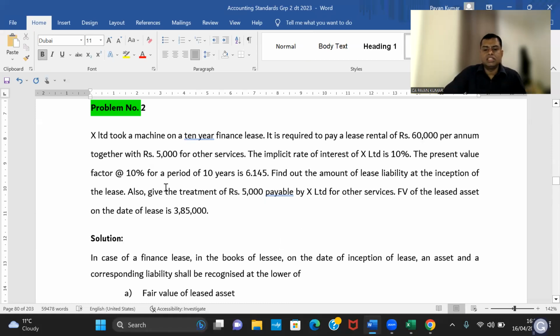Okay, now already 10% is given, 10 years, 6.145 is also given. Now you tell me 60,000 into 6.145, how much?